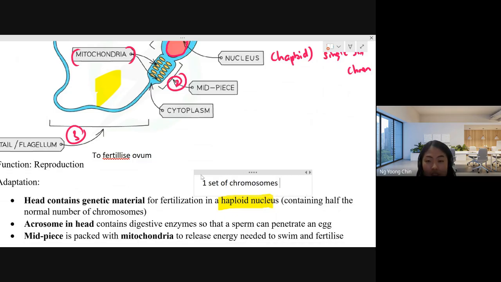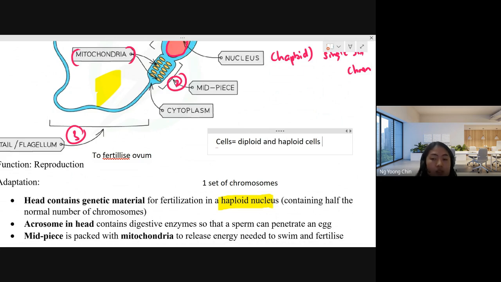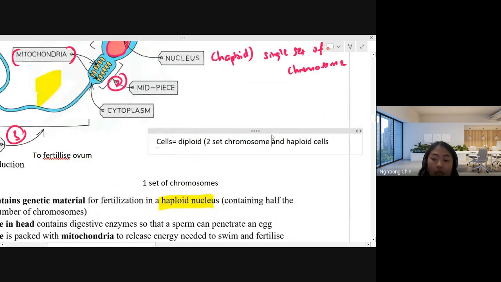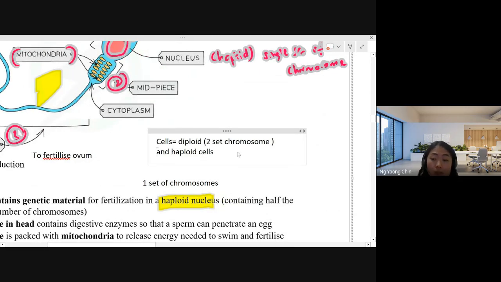For your information, for cells, you have diploid and haploid. So what is meant by diploid and haploid? Diploid means they have two sets of chromosomes. Haploid means they only have one set of chromosomes.